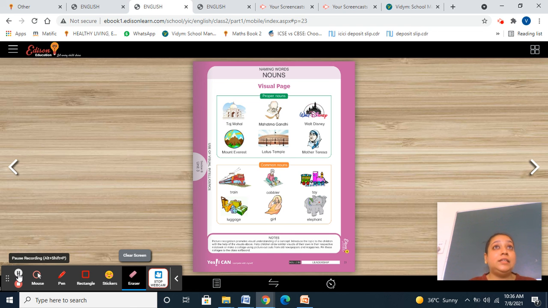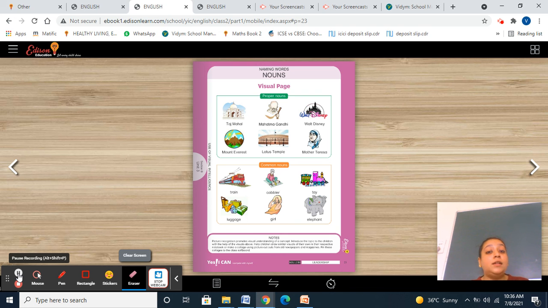Then Walt Disney, the name of a brand. Getting this point? You see cartoons, you love Mickey Mouse and Minnie Mouse. All these characters are in Walt Disney. Then Mount Everest, the name of a mountain. We are talking about the particular name of a mountain, so Mount Everest is a proper noun. Lotus Temple, place. Lotus, L capital, T capital, Lotus Temple capital, and a proper noun. Mother Teresa, the name of a particular person we are talking about.